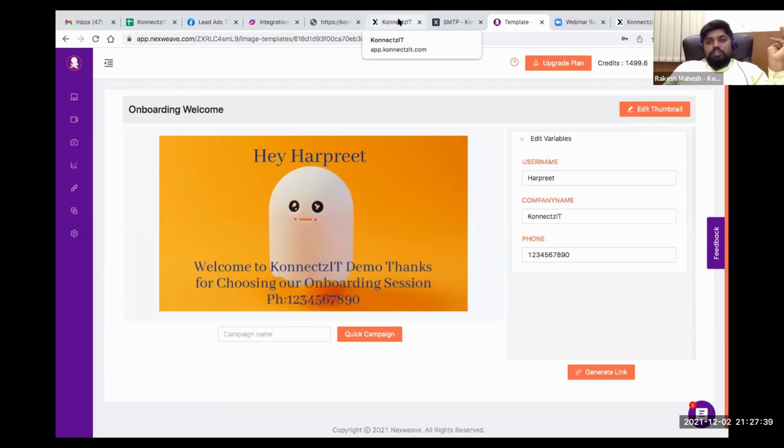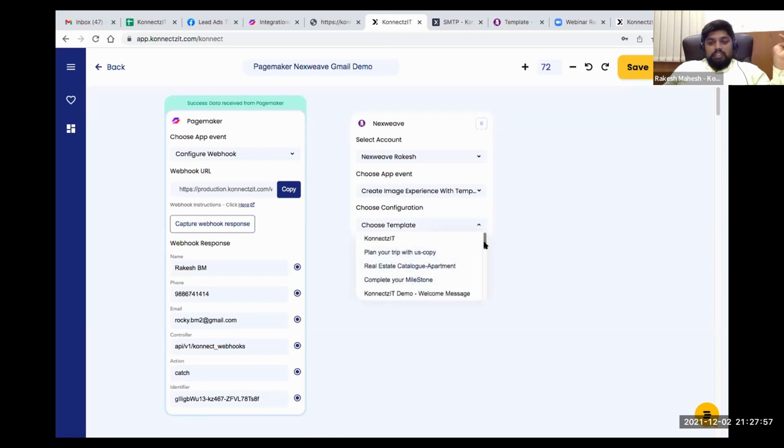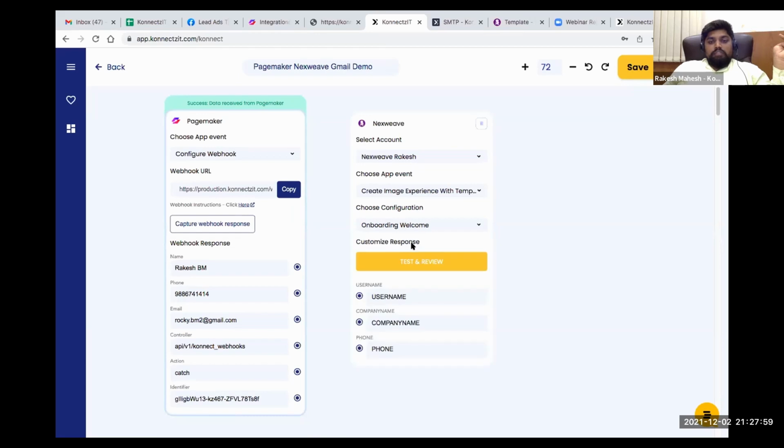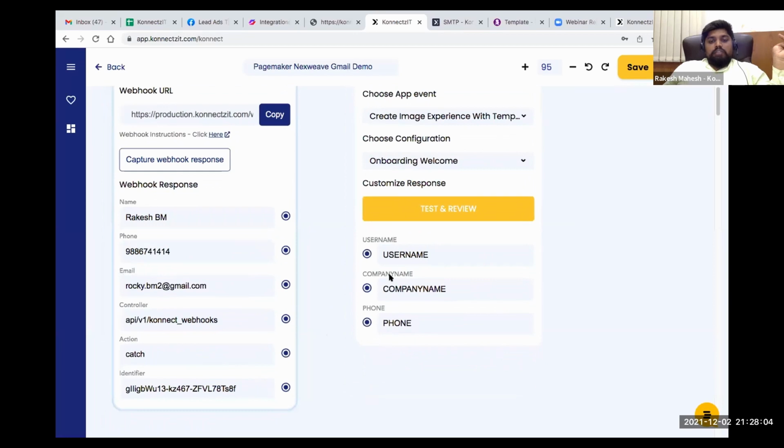So now I'm going to choose this template inside my workflow. So I'll choose the account. So I selected it and connected it, it actually supports all these actions of NextView. I'll just choose create image experience with the template, and I choose my template that is basically an onboarding welcome template, and it asks me for all these details as I mentioned. So username, company name, and the phone number. So very simple. Again, the steps are very simple. Just need to connect between the nodes, nothing else you have to do. So connect between the nodes, guys.